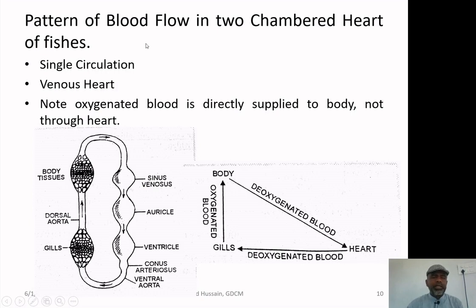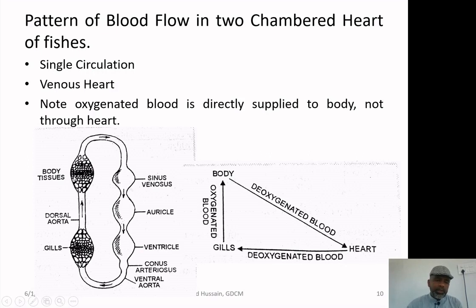They have the single circulation. Now, try to understand what single circulation is. And the heart type is called the venous heart. We shall study why it is so. And you will note that only deoxygenated blood is passing through the heart, and oxygenated blood is supplied directly to the body, not through the heart. Let us look at the blood circulation. You will understand all of them.